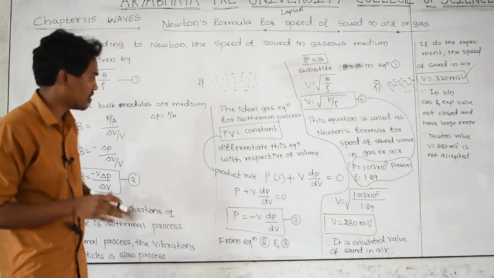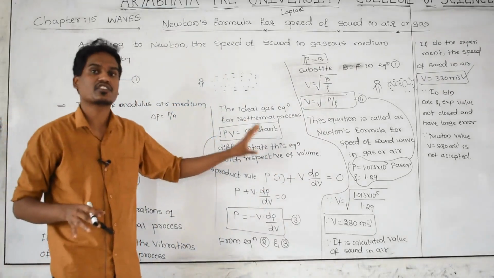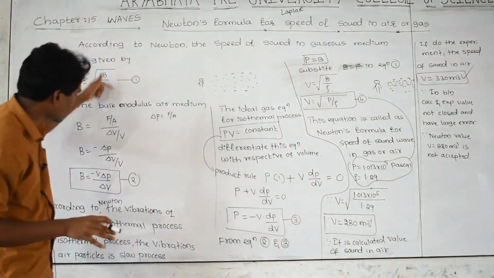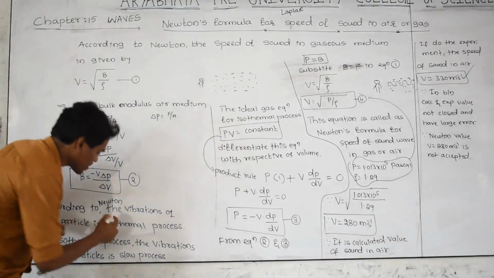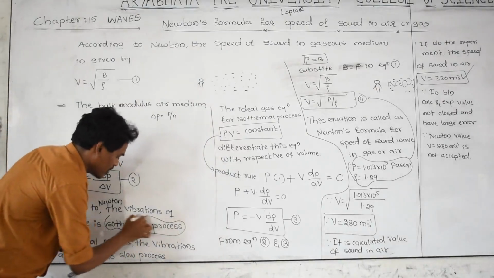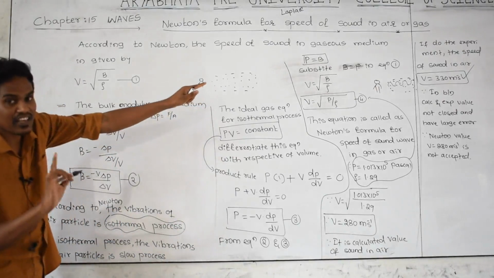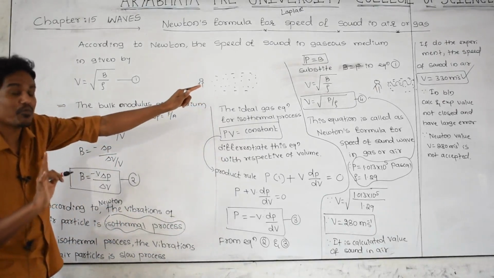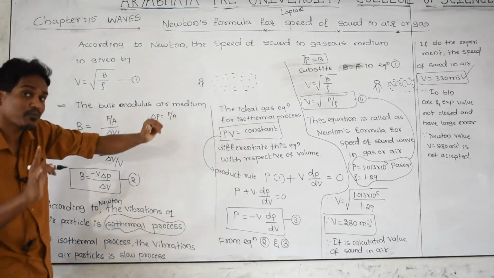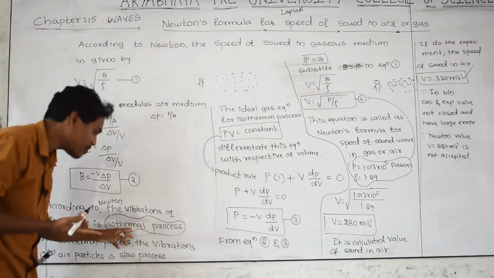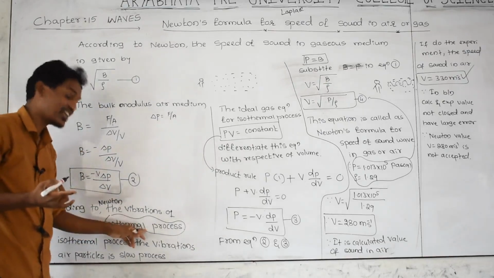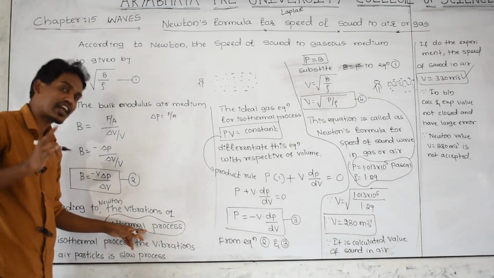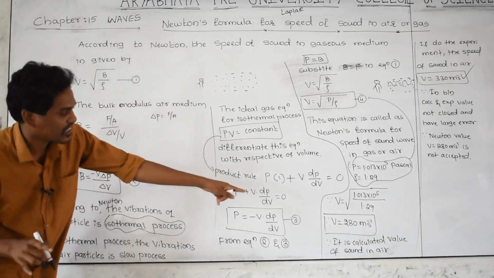This is Newton's derivation regarding the speed of sound. Everything is correct, but Newton took this term wrongly. When a person is talking, the particles are vibrating, and that process is very fast. That process is called adiabatic, but here he took it as isothermal. That's why he is not getting 330.